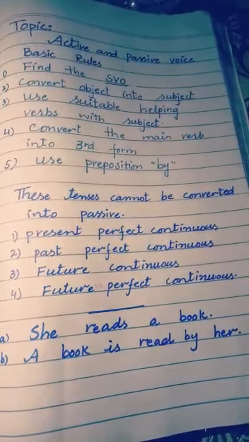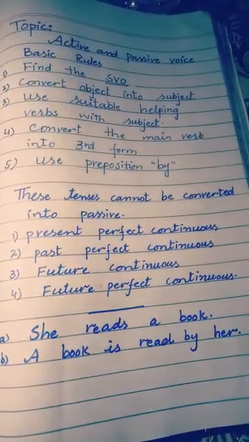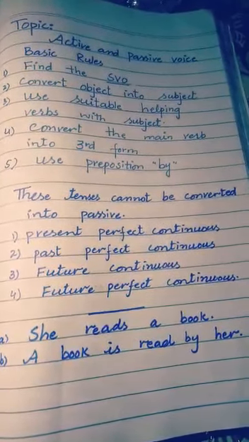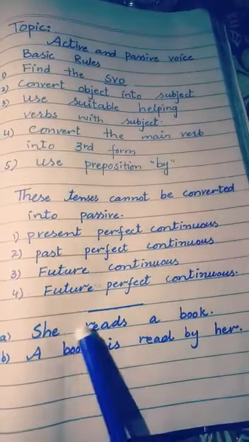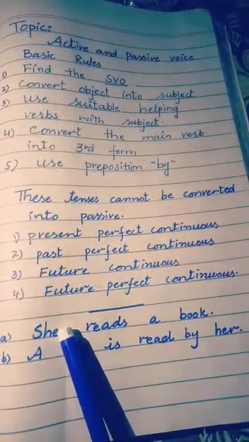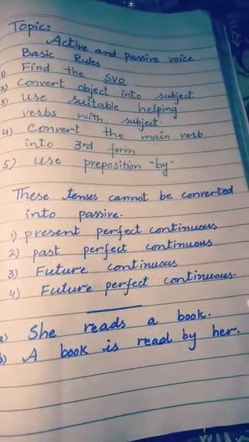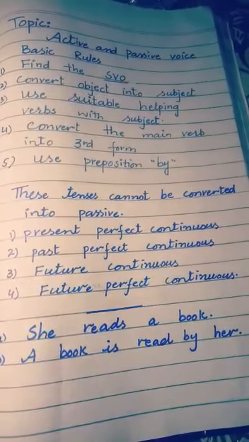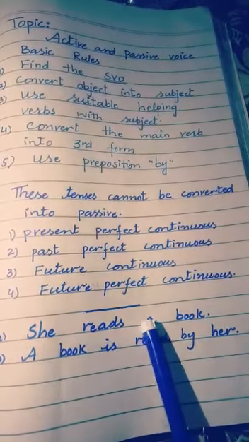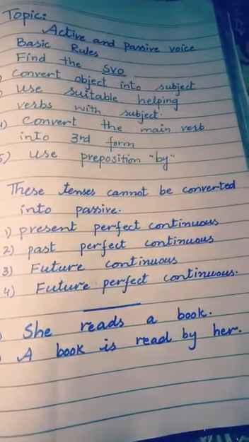When you are going to change a sentence from active to passive voice, you have to identify subject, verb and object. Look at this sentence, she reads a book. In this sentence, she is subject, reads is verb and a book is object. So you have to identify subject, verb and object of a sentence while changing the voice of this sentence.